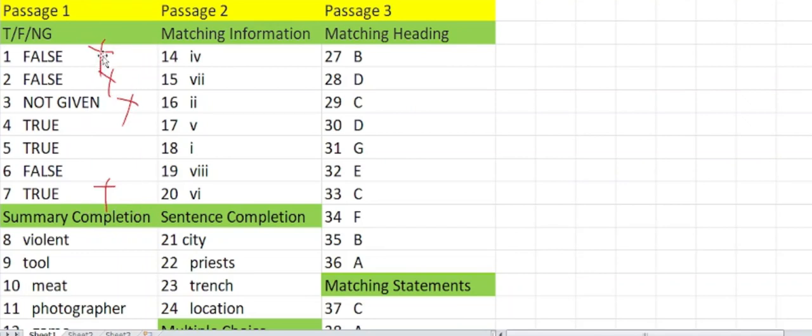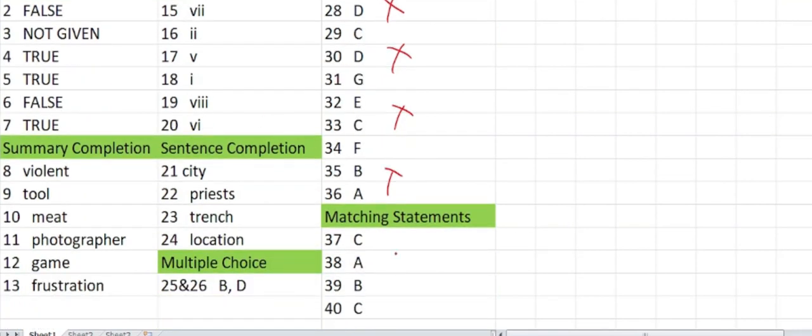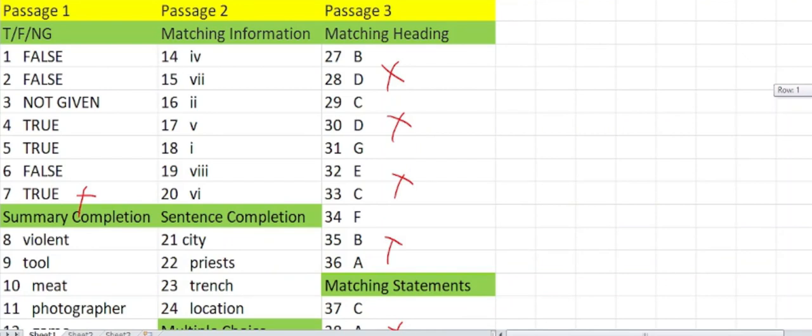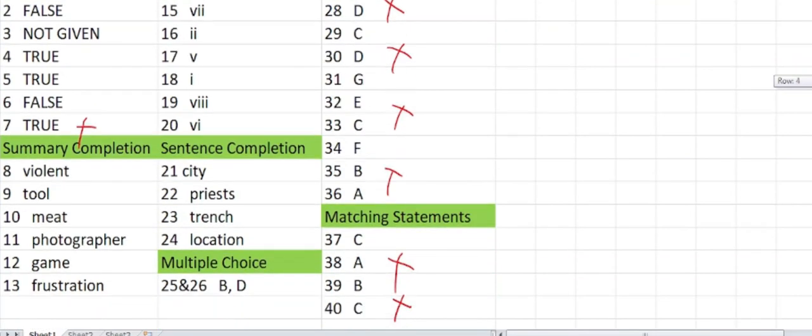Okay, say now this is the answer sheet of my student. By observing it, I can figure out that the student gets section 1 correct, just one wrong, section 2 correct, but in section 3 a lot of questions are wrong. Here we can apply the first technique, since matching heading and matching statement are wrong.